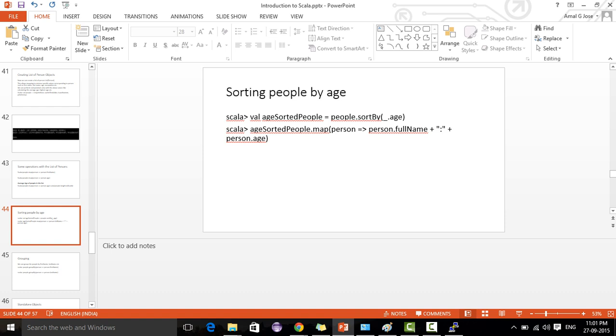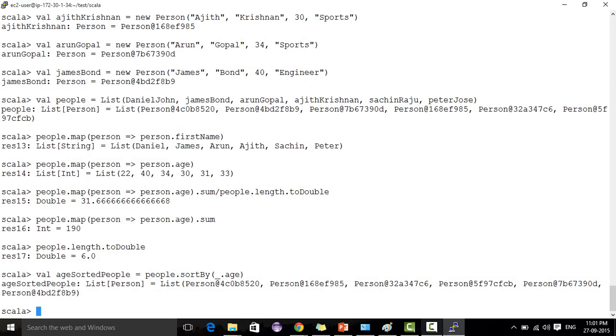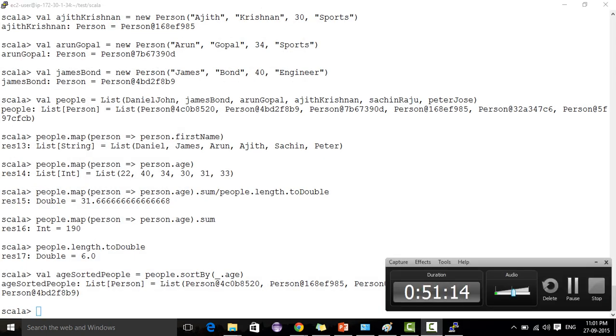We have multiple people with different ages, like 22, 40, 34, 30, 31, 33. This is not in the proper order, so we are going to sort it in the proper order. It will come out something like 22, 30, 31, 33, 34, 40.